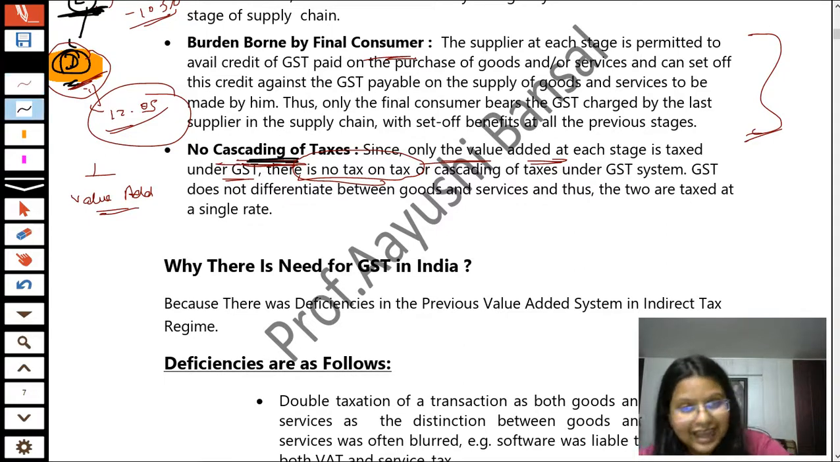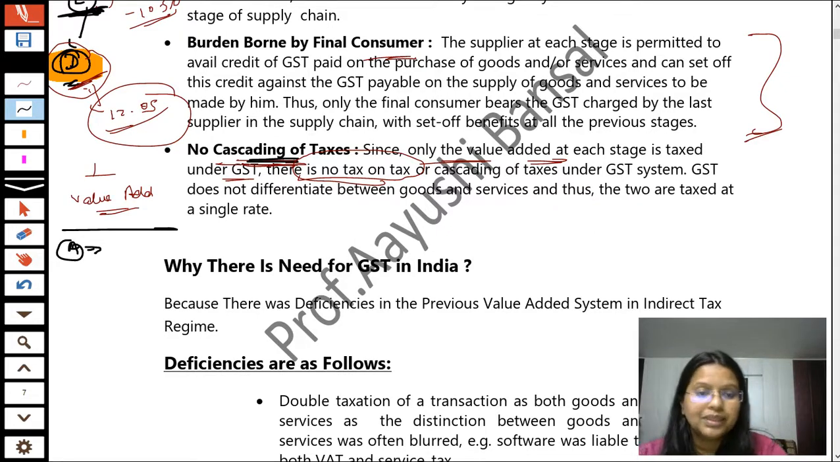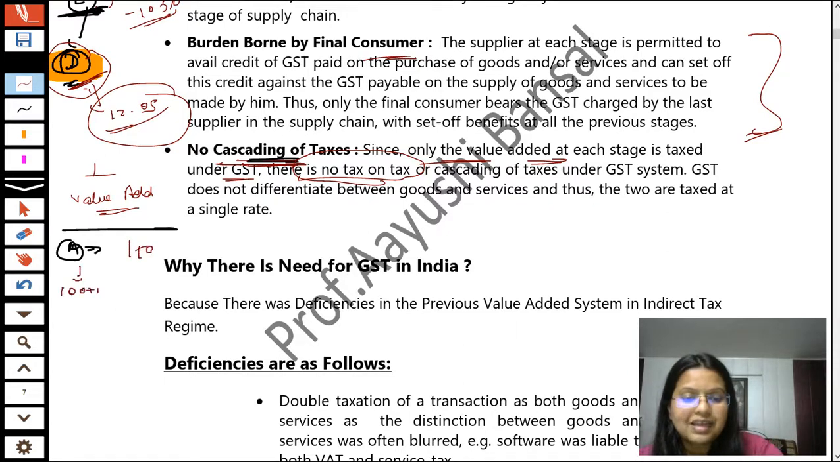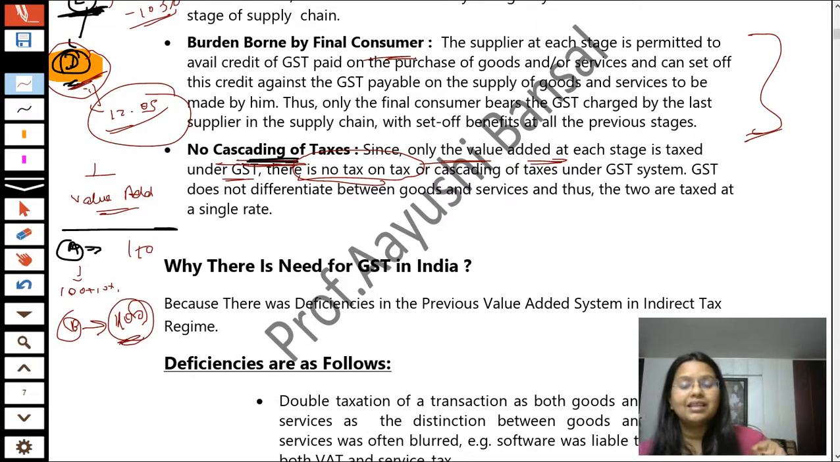And no tax on tax means, students, that suppose Mr. A gives that product to Mr. B for rupees 110, that is 100 rupees plus 10% GST. Now Mr. B is not required to pay the tax on the complete part, that is on 110. No, he will take the credit of the balance part and he will pay the GST only on the value added part. So there is no cascading of taxes under GST.